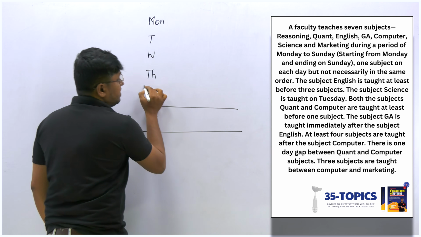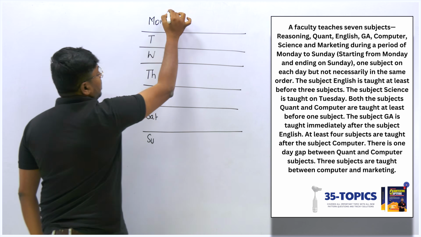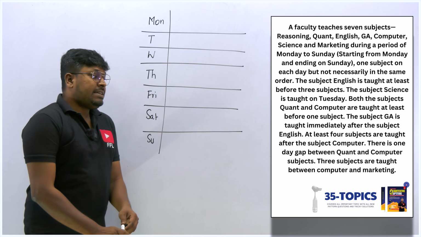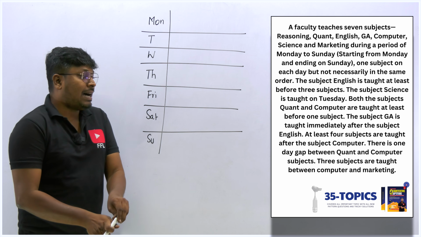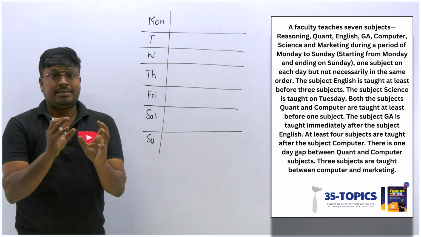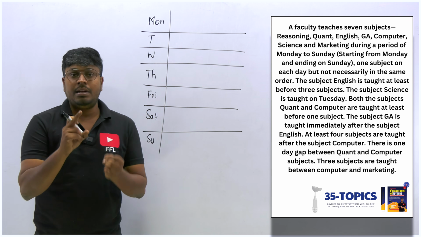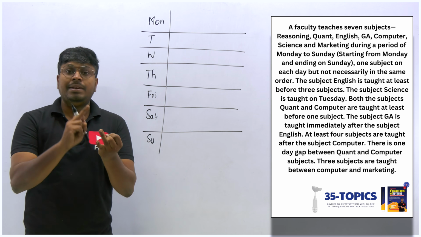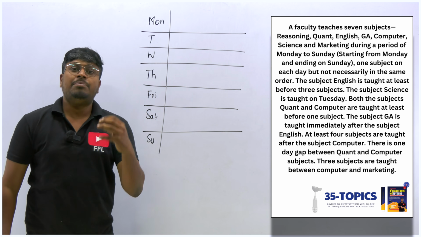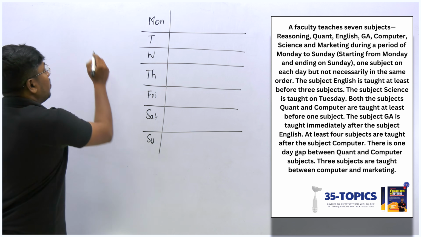Now this is the question where I have told you initially, right? The word "at least" plays a major role in these kinds of arrangement. So now the first point: the subject English is taught at least before 3 subjects. You can see the word "at least" in arrangements, basically more in week based seating puzzles as well as box arrangements. At least 3 boxes are below box B. At most 2 boxes are below box C. So this kind of word is most important.